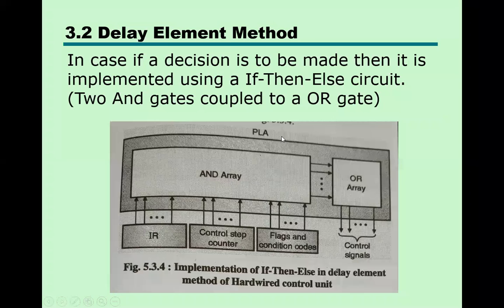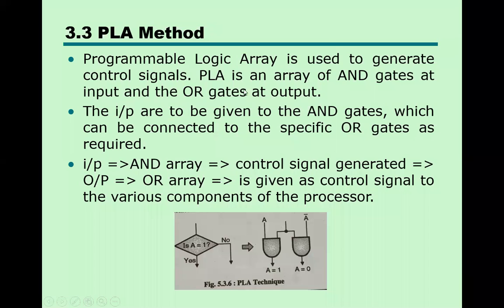This is a diagram for the PLA. So this is an AND array. And as per the instruction, the control signal is generated. Here you will find there is logic for all types, like if, then, else, kind of circuit available here, and for that, the control signal is written over there. So for the specific instruction, the specific control signal is generated. And there is an OR gate, so whatever control signals are generated are combined together by ORing. So you will find various components in a PLA method.